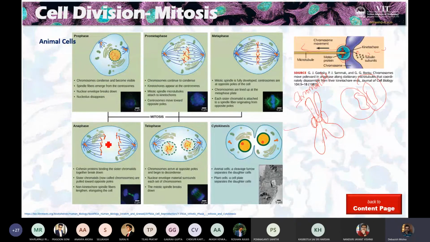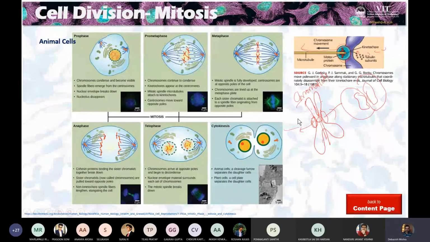In telophase, this X shape is no more an X shape, and this has changed. You see this because this portion is broken now, and the respective kinetochores have pulled their chromosomes in respective directions. This is the difference.